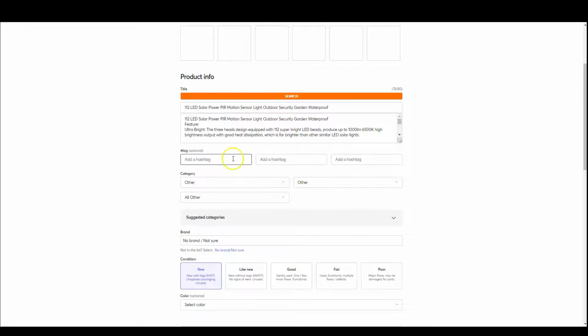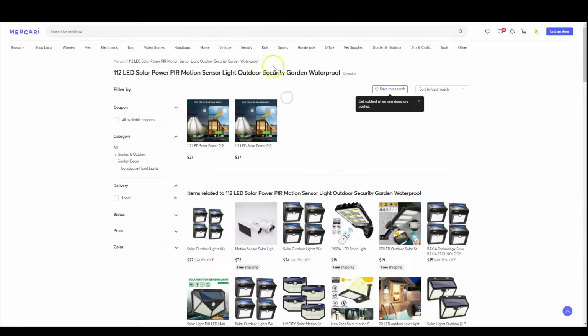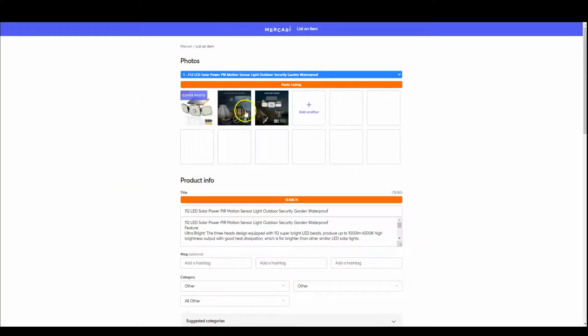So what I have done, I have a search here. Okay, so you click on the search, it's going to search for this title in Mercari, right? And hopefully we can find some hashtag and category as well. Okay, so let me click on search. Okay, so here it looks like this item, right? $37, same picture here, right there.